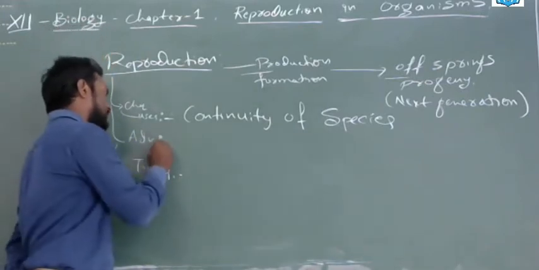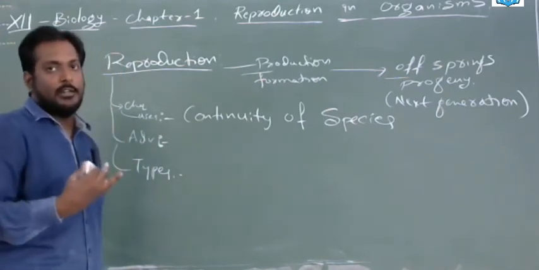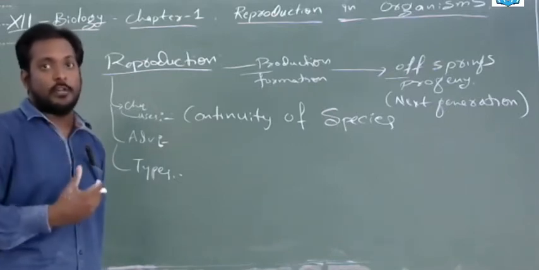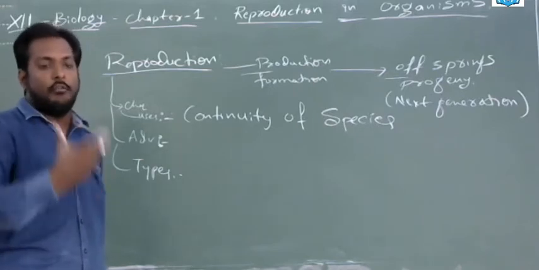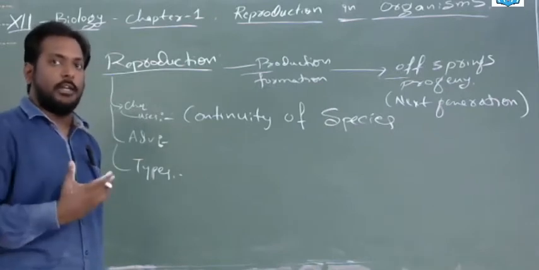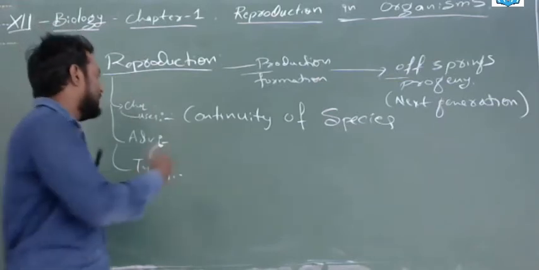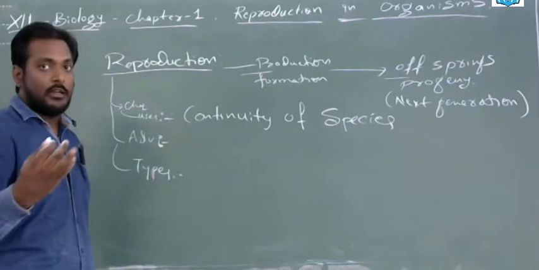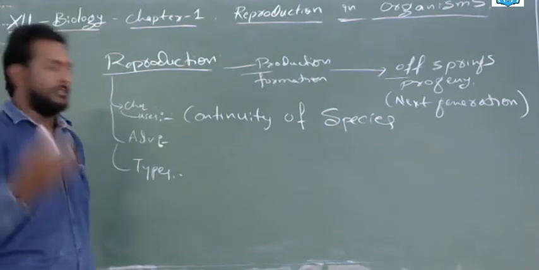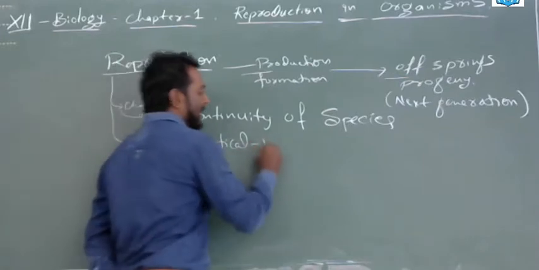Next is advantages. Why do organisms go for reproduction? Because after reproduction, in most cases there is a mixture of both DNAs, both genomes, the information of the two individuals. When the two individuals club together, a new thing will form, which may be called a hybrid. Like red ink and blue ink: if you mix them, you may see a brown ink. That is the advantage. That is a new variety, called genetic variations.